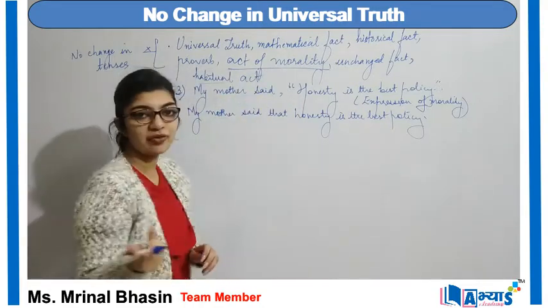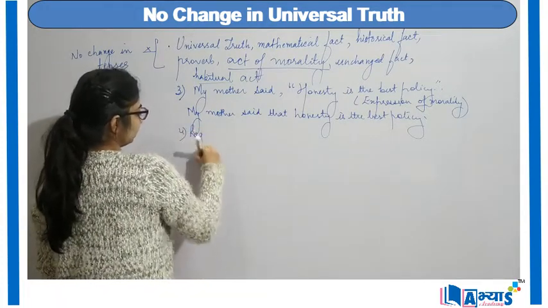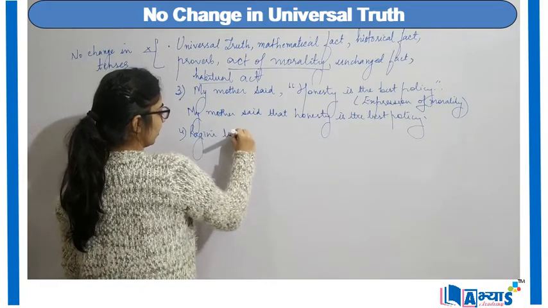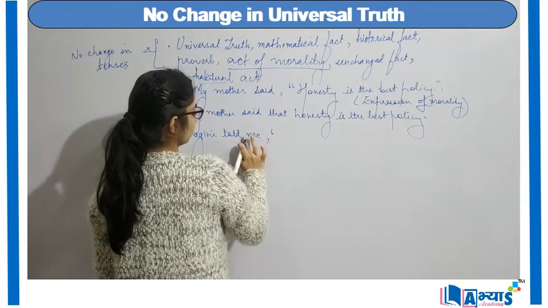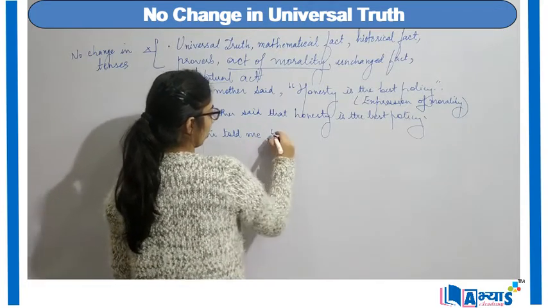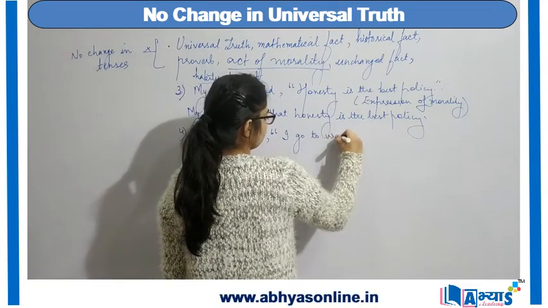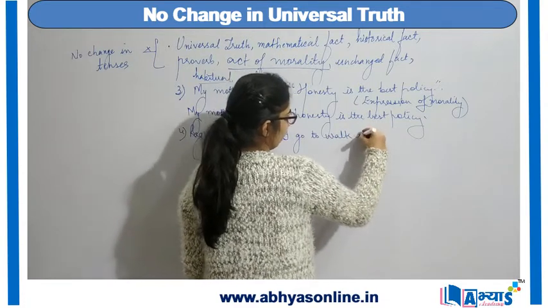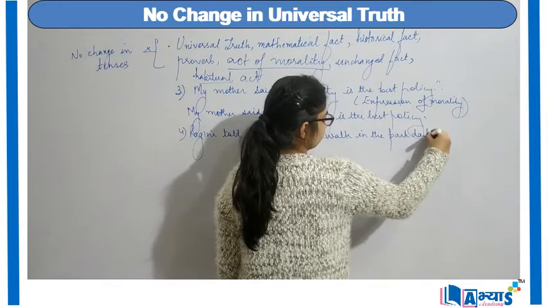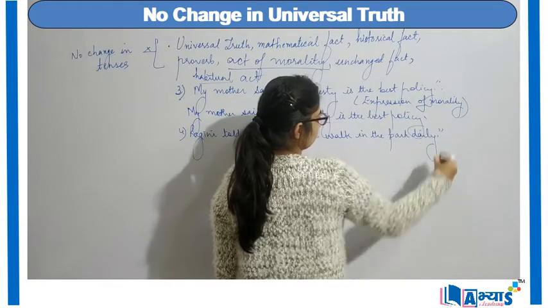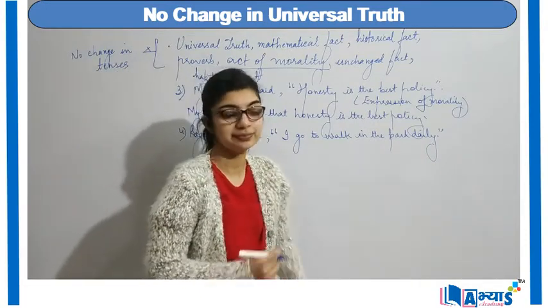So, for an example of a habitual act, we can say Ragini told me, I go to work in the park daily.